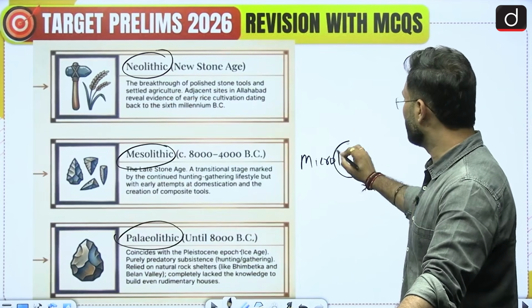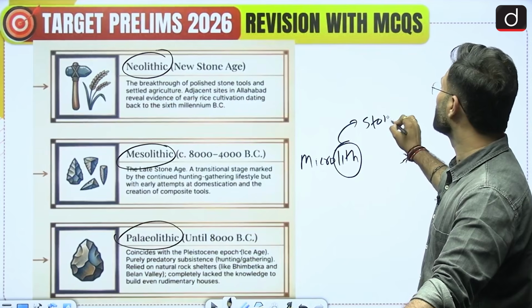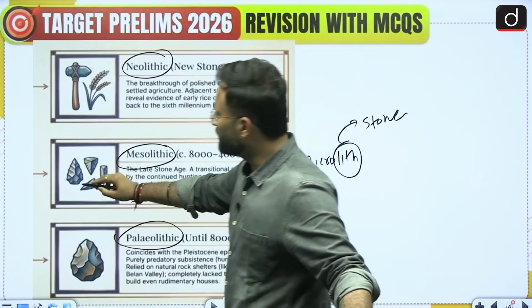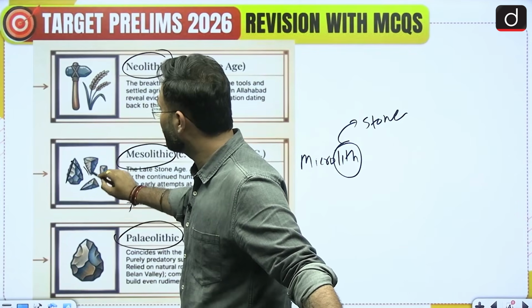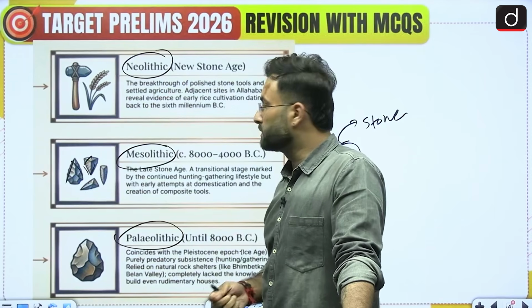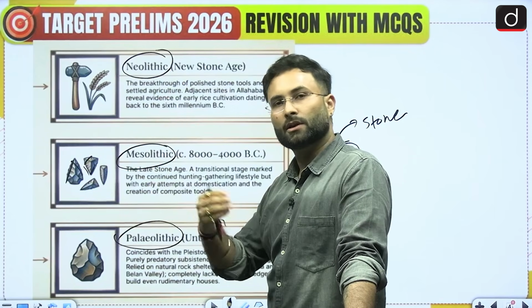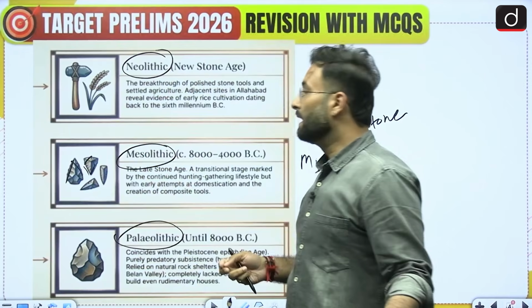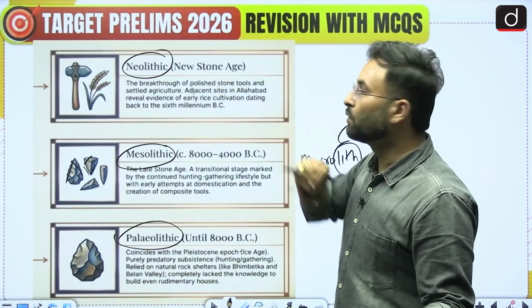Microliths. This lith word basically refers to stones or rocks. Now here you can see they have come up with small sharp tools. So this is the age where they started to use the microliths. Now coming to the next part, that is the Neolithic age.